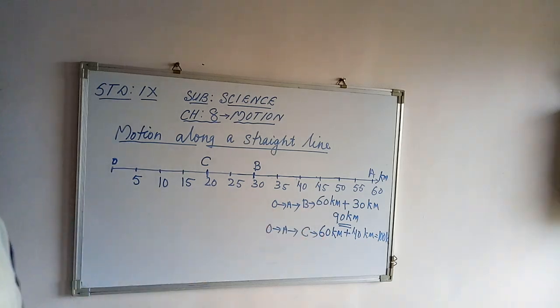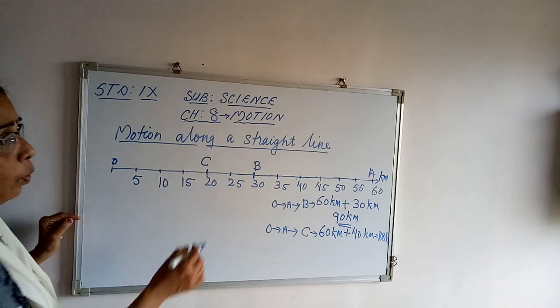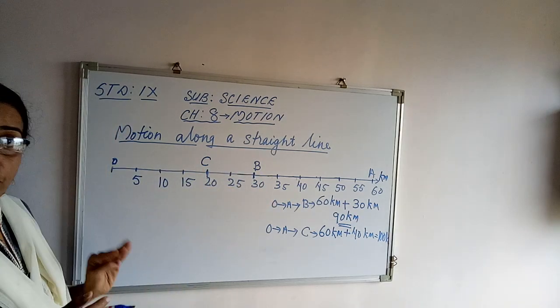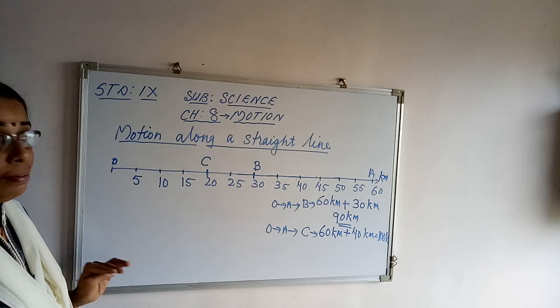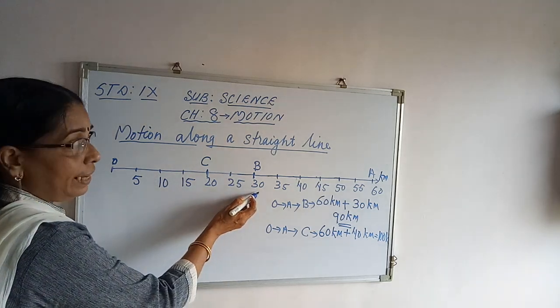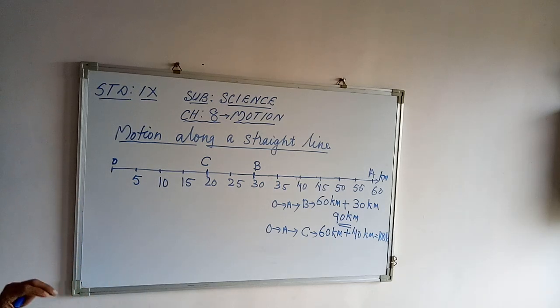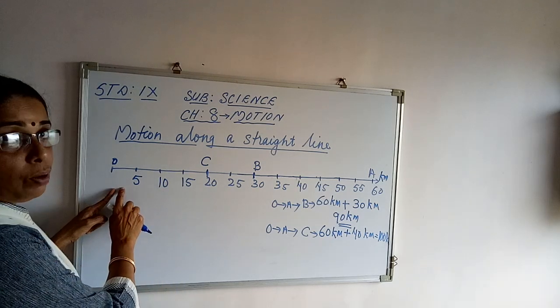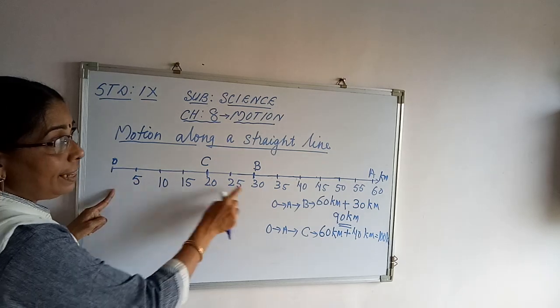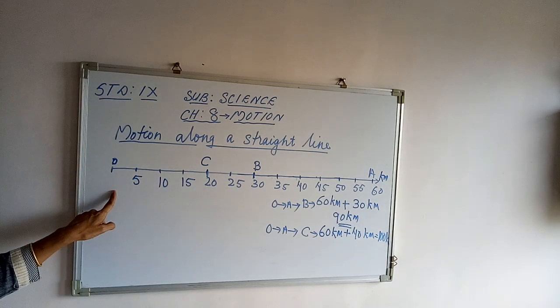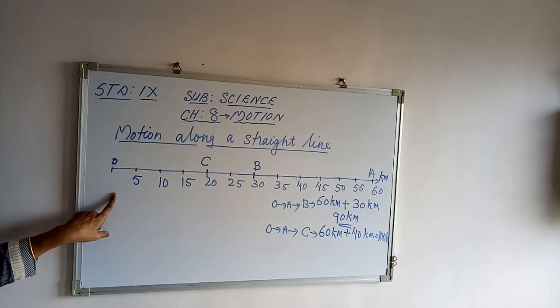This is the total. Now see, when the object reaches the point B, what's the final position of the object? That is, the object has reached the point B. The object is at a distance of how many kilometers from the reference point? 30 kilometers. So that's the final position of the object when it reaches the point B.